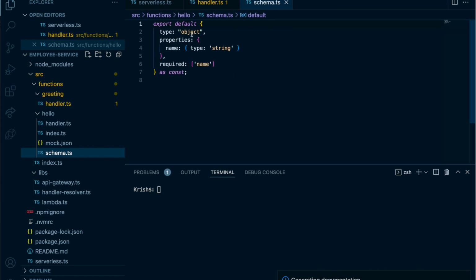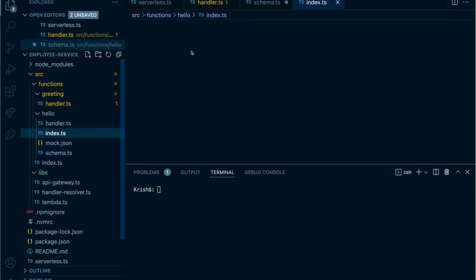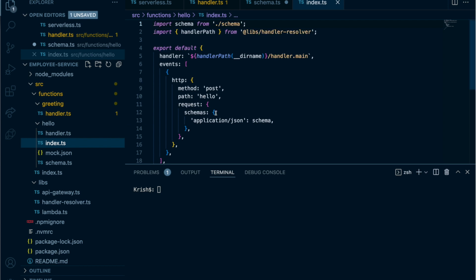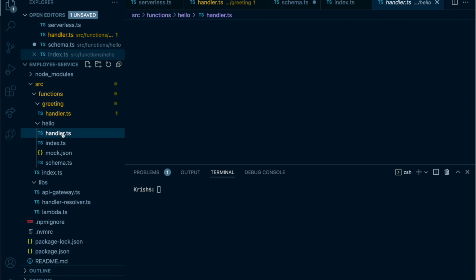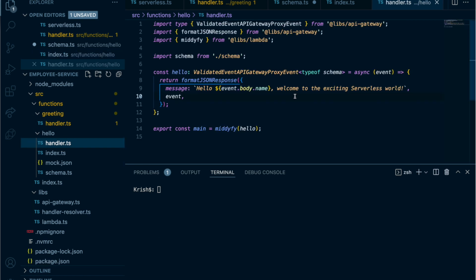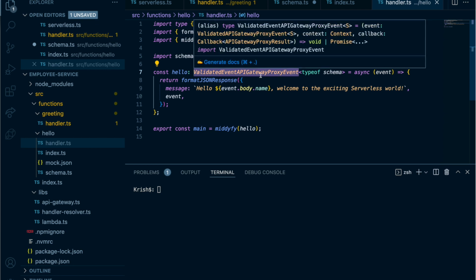You can see it has to have a name, and then what we do is here in the index file we create the request. What is the request validator? And then also in the handler file, you can see they are using this middify to trigger this validation, right? And also you can have this one, the validated event API proxy event. So this also will do the request response validation, right?